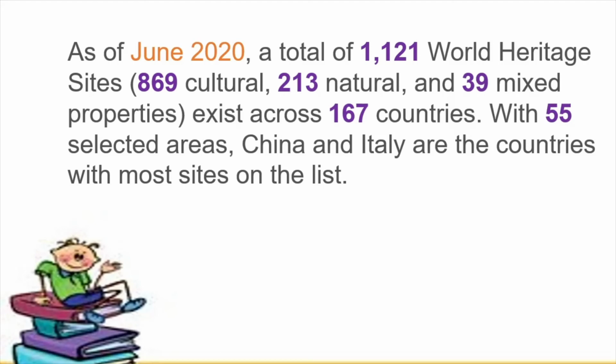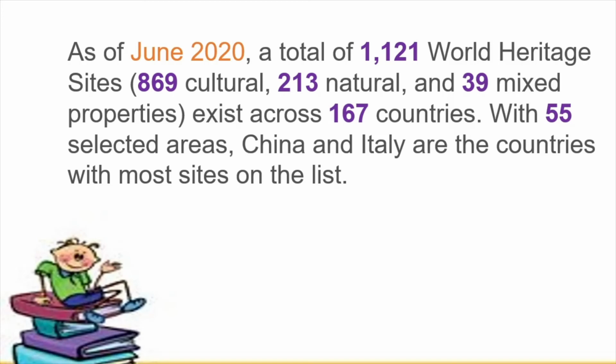Now, this is the latest information, the one which you can see on screen. This information is as of June 2020. Okay, so as of June 2020, there is a total of 1121 World Heritage Sites. So that means the number keeps on increasing.